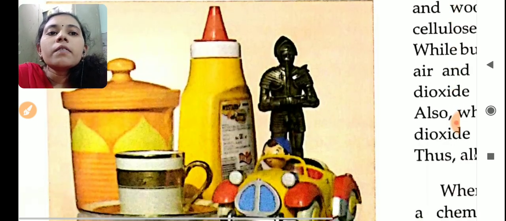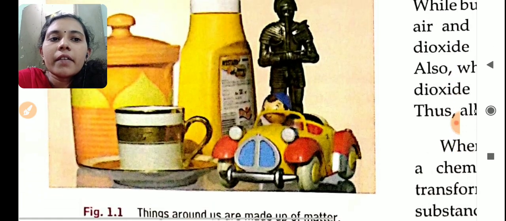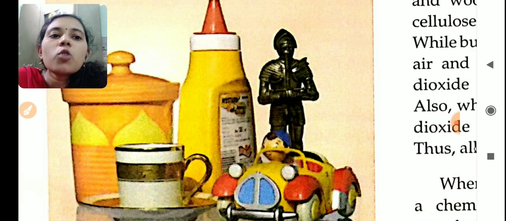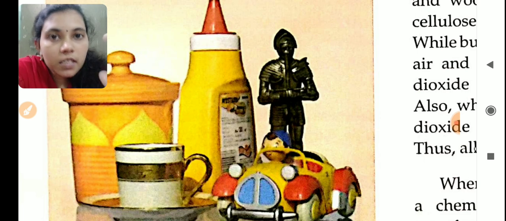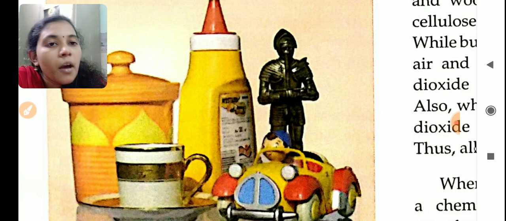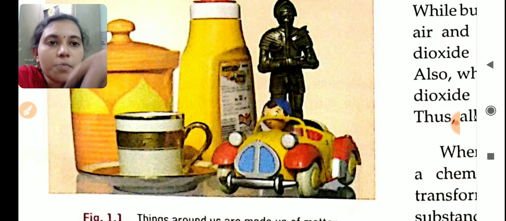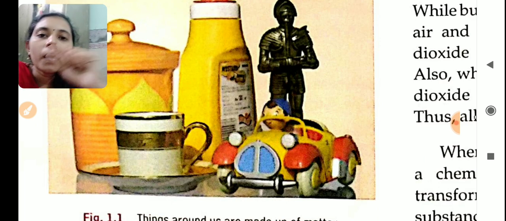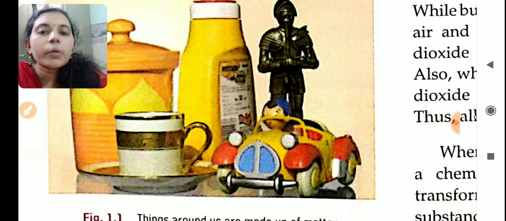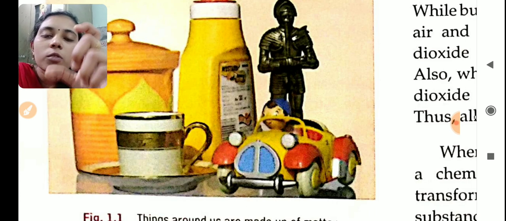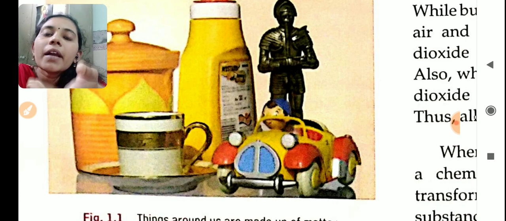Then see, some examples of some substances, some matter are given. Toys are there, one cup is there, one bottle is there, a can is there. So many things are kept, right? All these things are substances, and all these substances are made up of matter. All these substances have mass and they occupy a space, right? Take a pen. If you keep that pen on the table, it will occupy a space on the table. Same way that pen has a mass also.